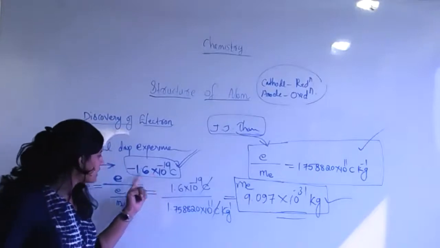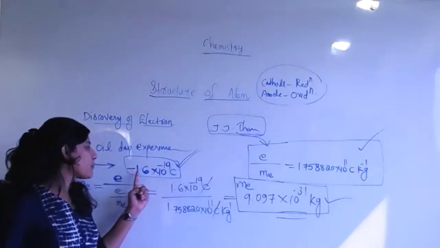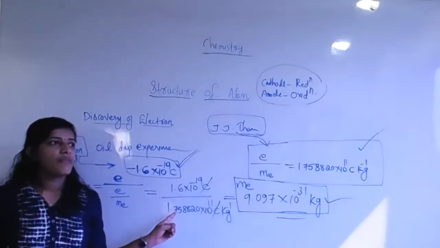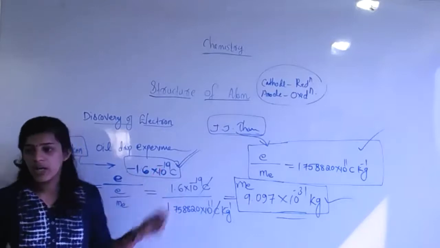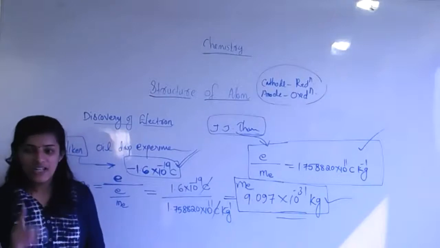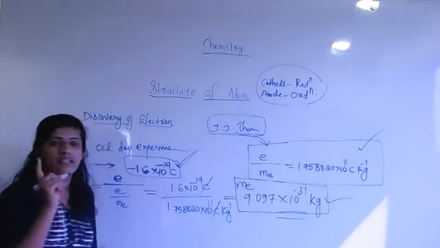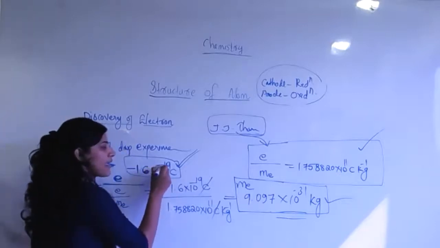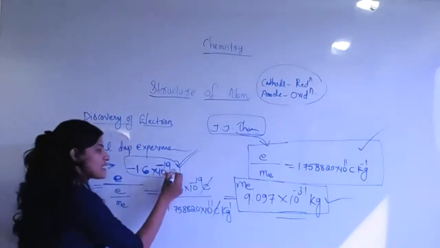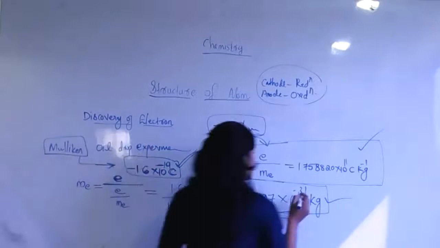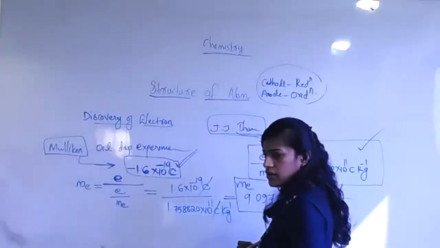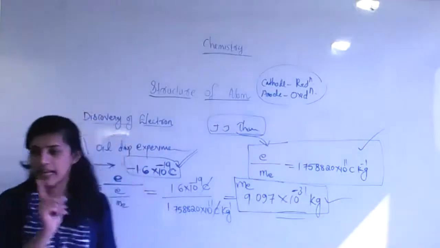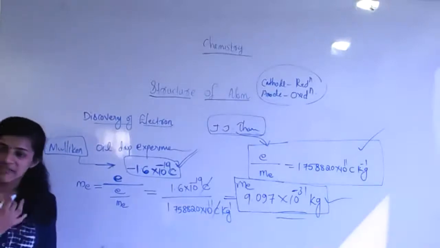So make a short note like this: electron charge is minus 1.6 into 10 to the power minus 19, not plus 19. Some students face confusion, ma'am, is it minus 19 or plus 19? No need for any confusion, because if your concept is clear and your memory is strong, there is no confusion. So it is sure, minus 19, not plus 19. Coulomb is the unit of charge. Kilogram is the unit of mass, but here it is minus 31, not plus 31. So simple mistakes create a lot of calculation mistakes. That's why create a small note and revise every day.